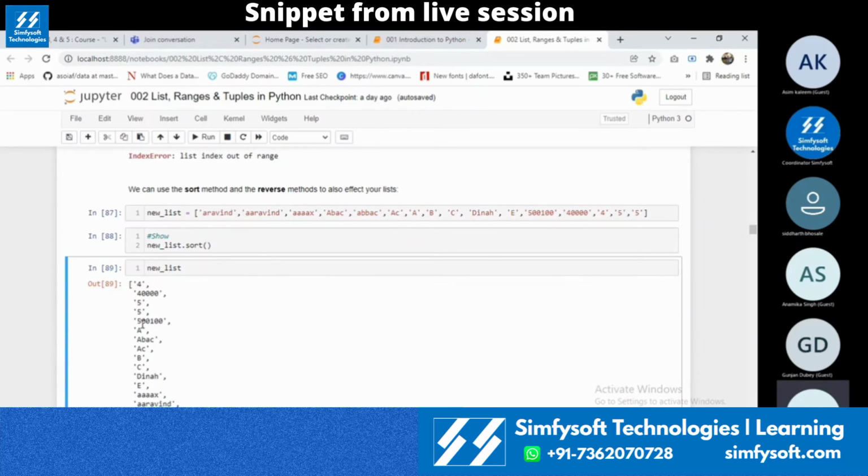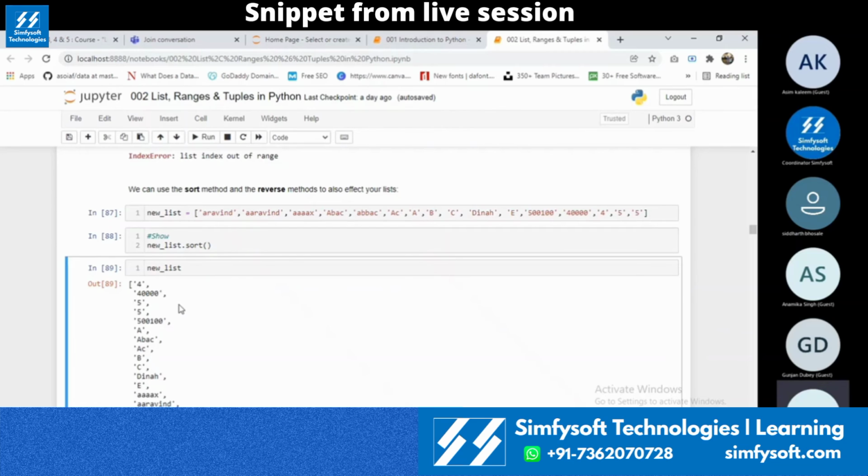If you check this one, this sorting is also wrong. Currently it is a string, and if and only if it is an integer, it will sort it properly in ascending order. If not, it will sort like this.